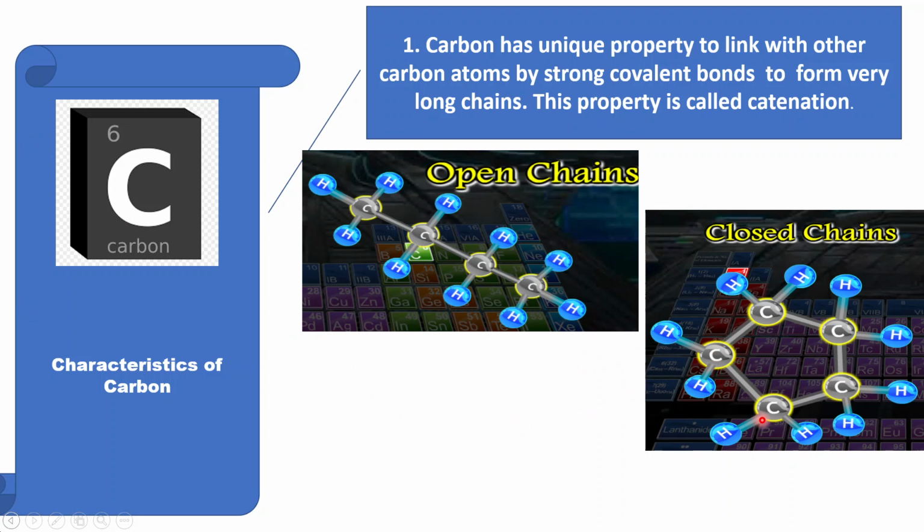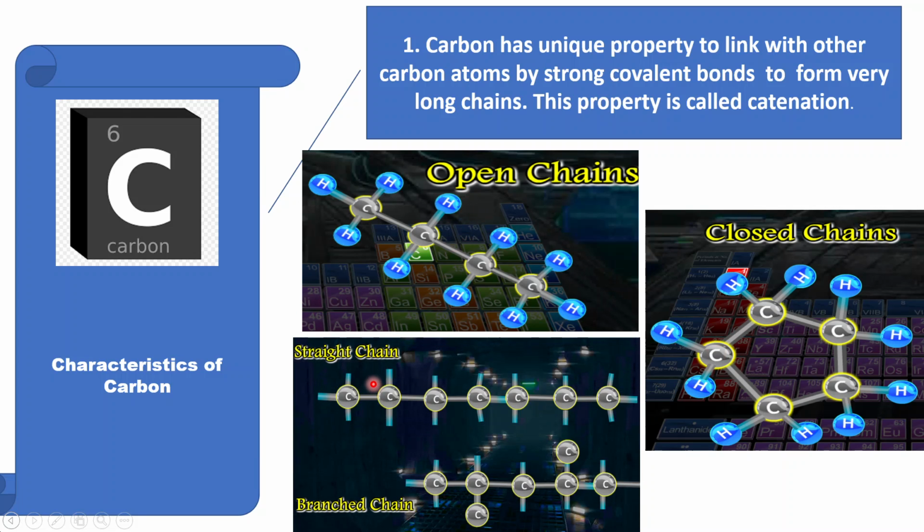Here we find a closed chain. A closed chain is also called a ring structure or cyclic chain. Open chain can be straight chain or branched chain. This is the carbon skeleton where no hydrogen atoms are shown. Only the carbon atoms are indicated. This is a representation of a straight chain. In a branched chain, we can find that carbon has branched or linked to another carbon atom in a non-linear manner.